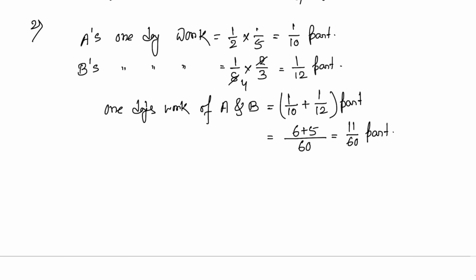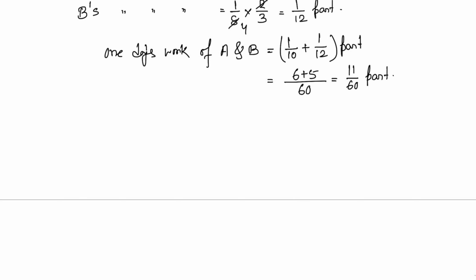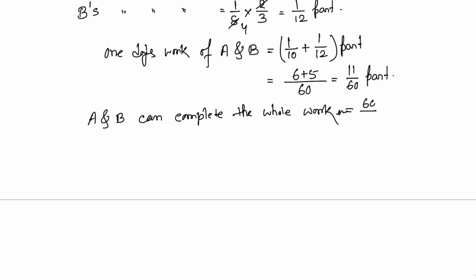That means 11 by 60 part of work can be done by A and B in one day. So to complete the whole work, A and B need 60 by 11 days.